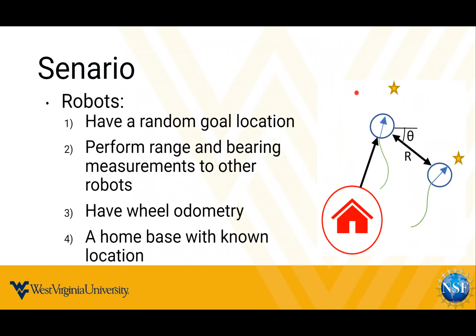So the scenario we used for testing is that each robot has a random goal location as indicated by the gold stars. They perform range and bearing estimates to other robots. They have wheel odometry indicated by the green path and have a home base with a known location.